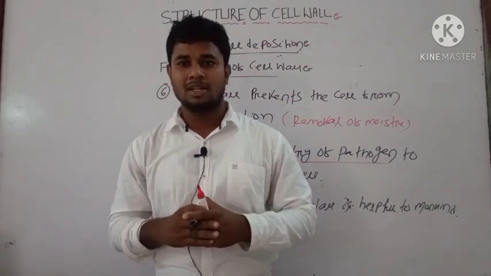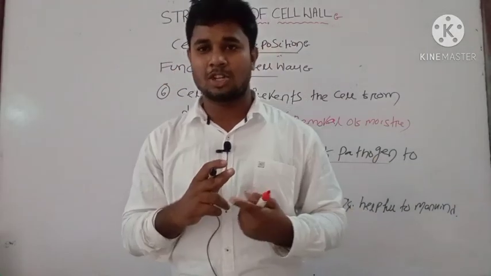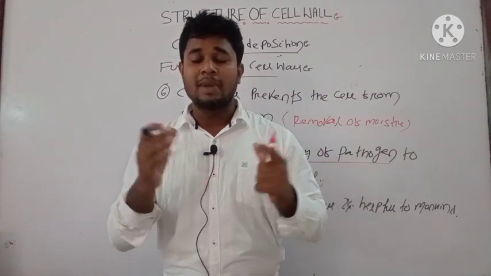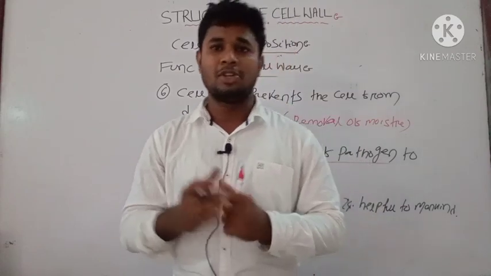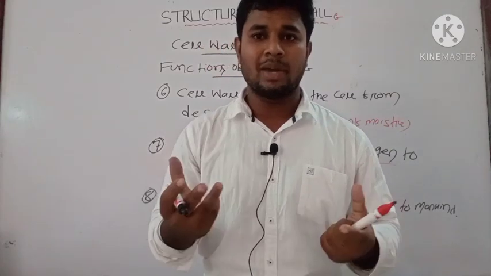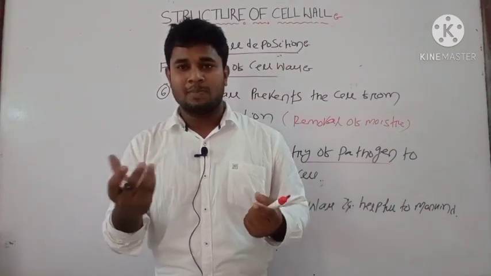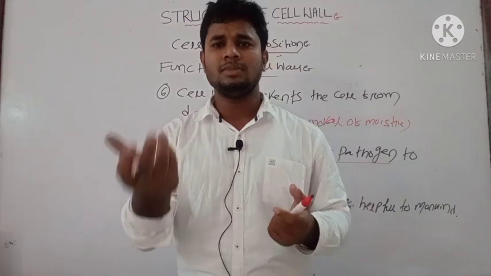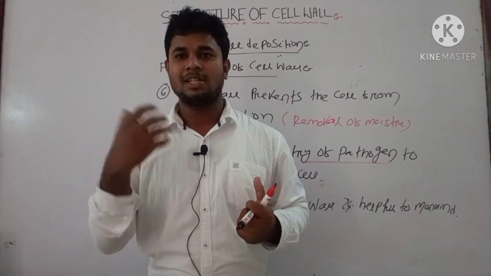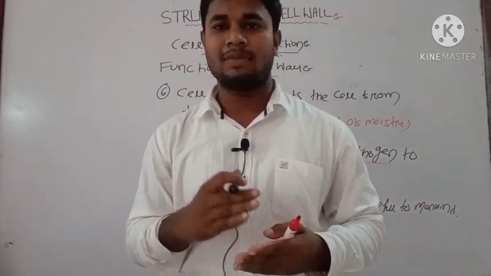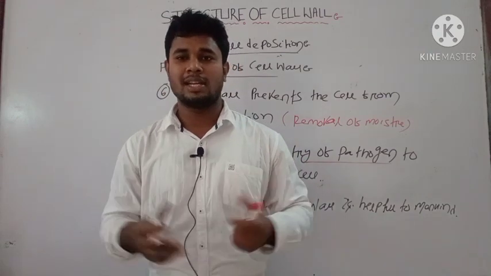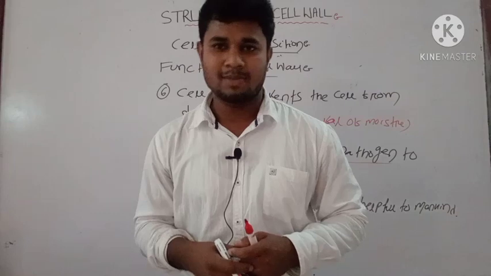Today, let us recall what we have discussed. We have discussed the structure of pits, the structure of plasmodesmata, how plasmodesmata help in maintaining protoplasmic continuity between the cells, and the different cellular depositions, which are four types: suberin, lignin, cutin and mucilage. In function we have discussed several functions. Today we have completed the cell wall; in the next class we will discuss the structure of the plasma membrane. Thank you.